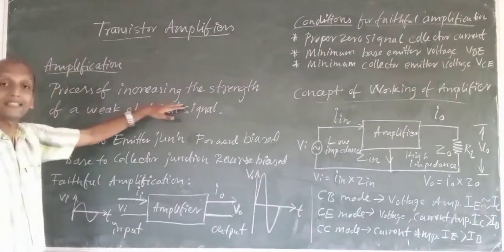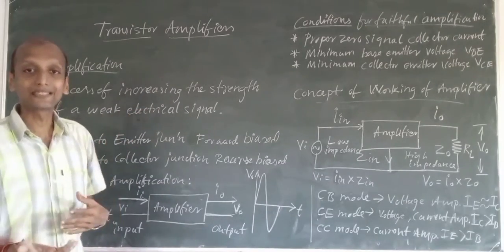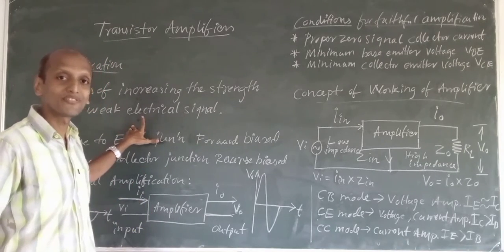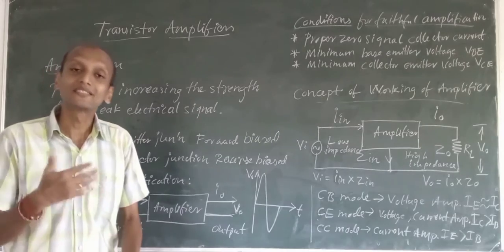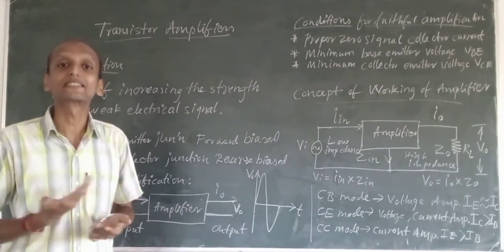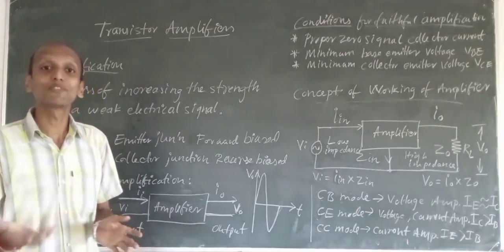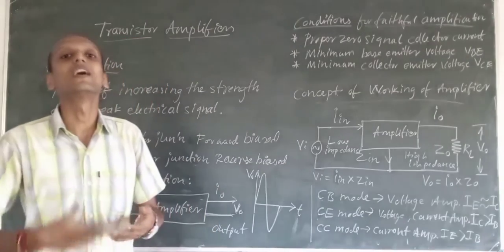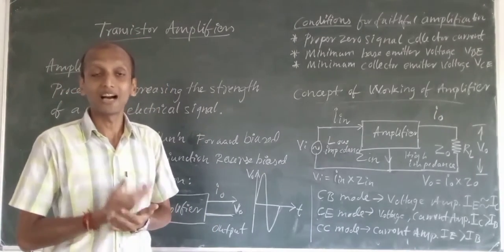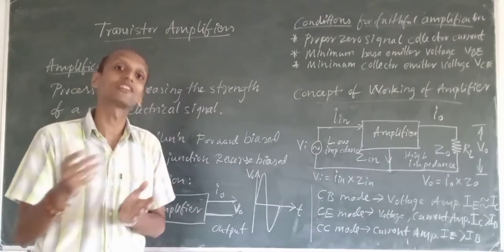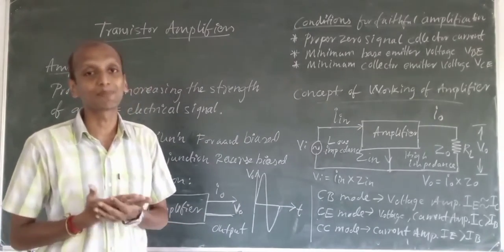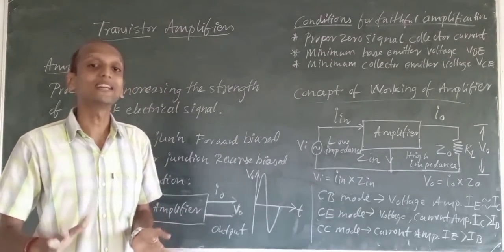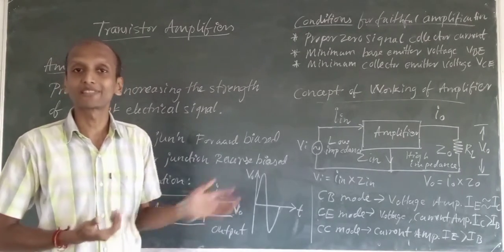Such a weak electric signal is increased in its energy or strength. Such a process is called amplification. Amplification is the process of increasing the strength of a weak electric signal. After amplification, we will get a higher, strong signal. The output of your amplifier will be a strong signal. The input to an amplifier will be a weak signal, which is made into a strong signal. So we can say it is an energy booster.